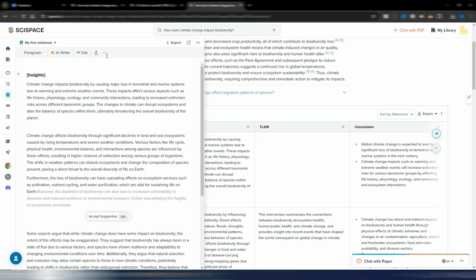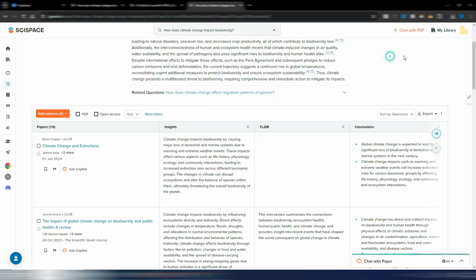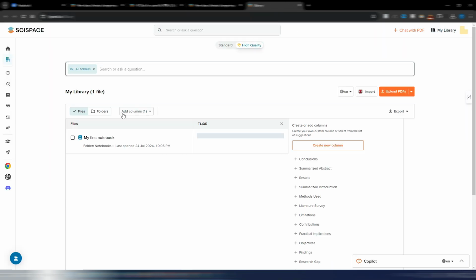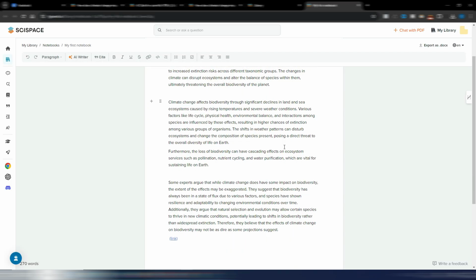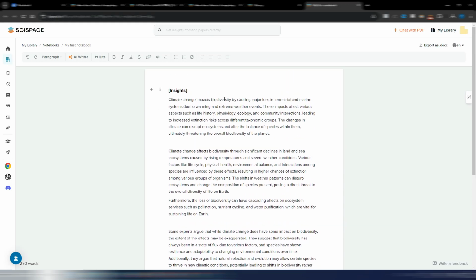Very cool. Again, now this is the notebook, so when you go in your library with this My Library button here, you can find your notebook. You can call it whatever you want, and you can find here all your notes, obviously. And even here you can use AI writer. You can edit it in the way you like, you can export and so on.